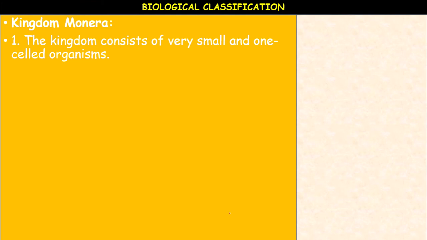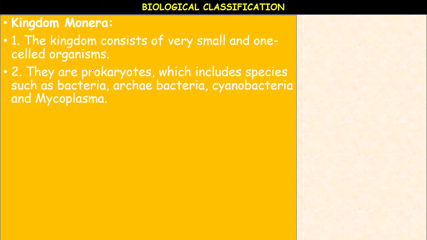Okay, children. Now come to kingdom Monera. The kingdom Monera consists of very small and one-celled organisms. They are prokaryotes, which include species such as bacteria, archaebacteria, cyanobacteria and mycoplasma.